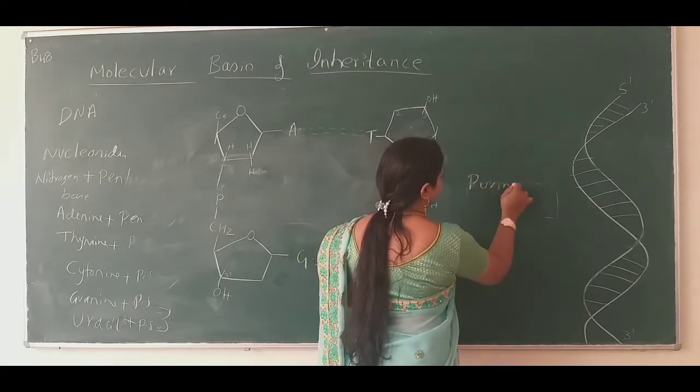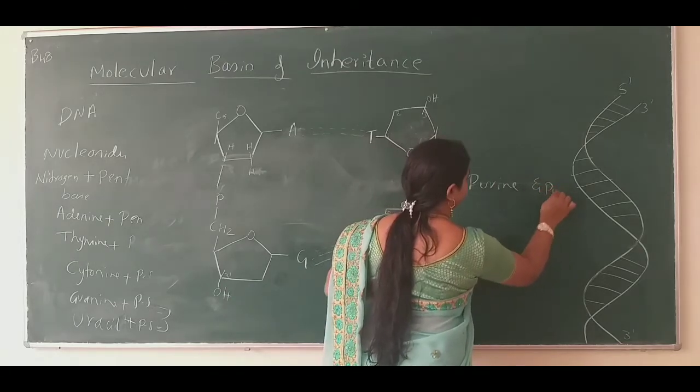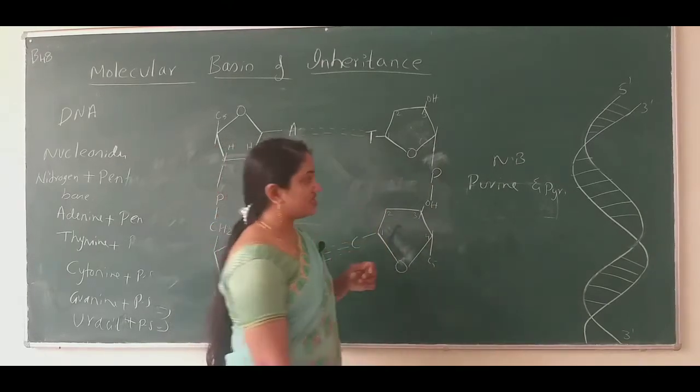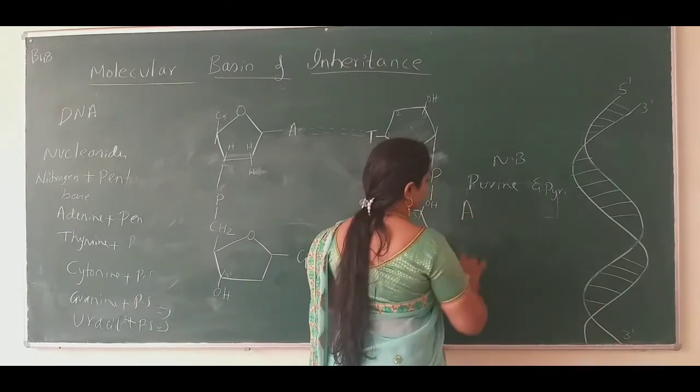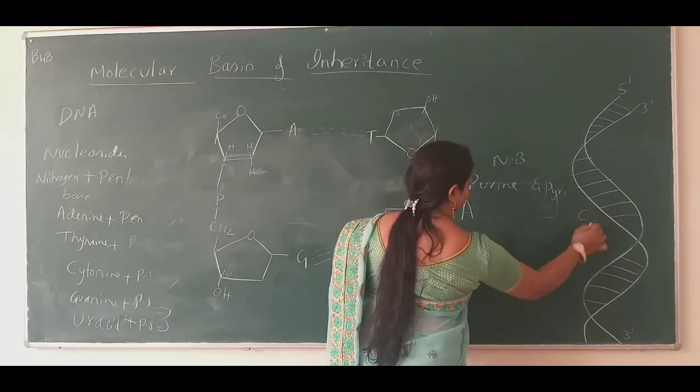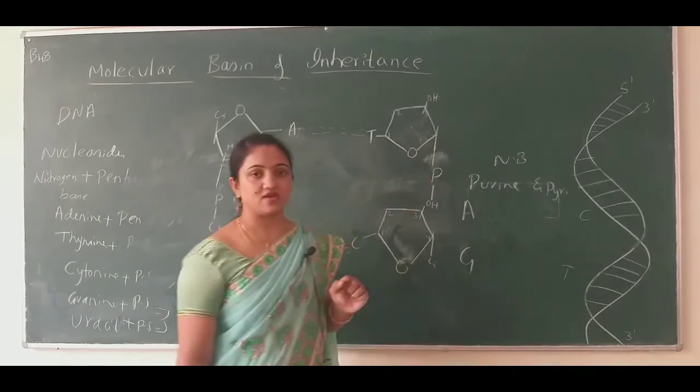Here we have purines and pyrimidines in the nitrogen bases, right? So can you name them? Purines are adenine and guanine. Pyrimidines are cytosine and thymine. Right.